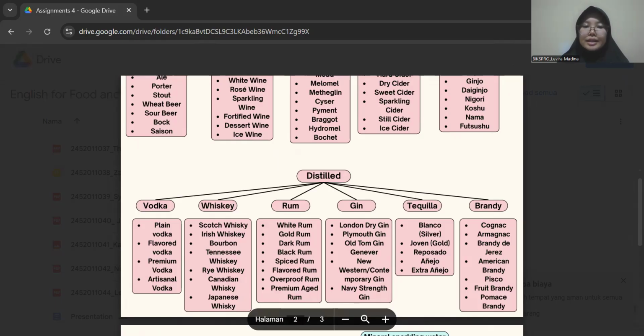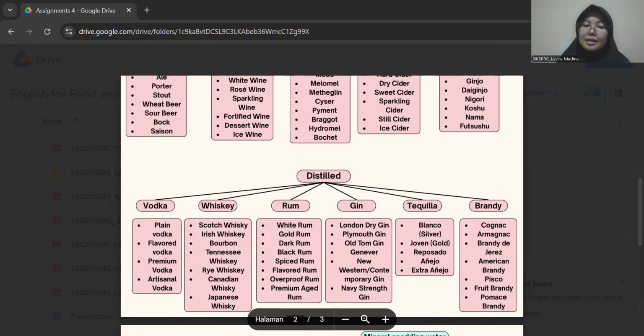So for the next is fruit brandy. Fruit brandy is made from fruits other than grapes, such as apples, pears, or cherries. It has a fruity flavor that reflects the fruit used. For the example is eau de vie. It's made from pears or apples.